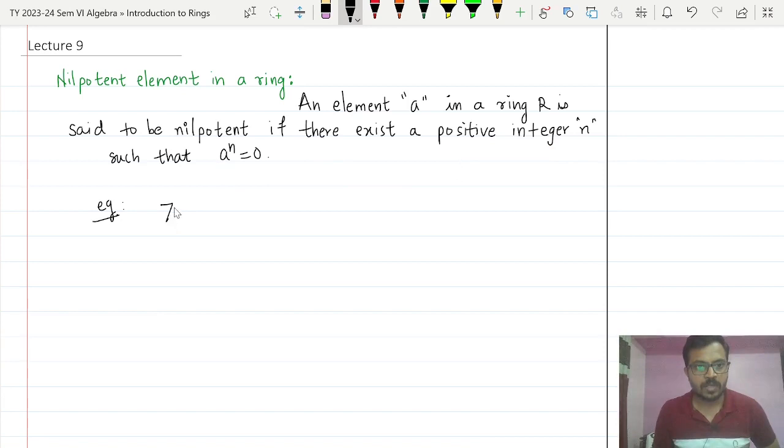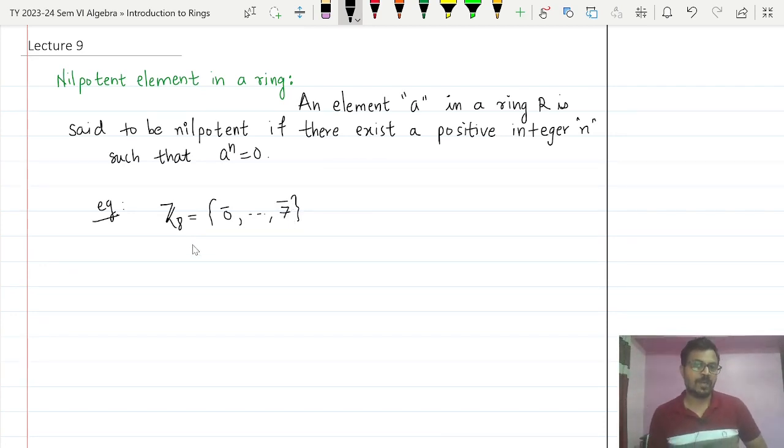For example, we have to find nilpotent elements in Z8. Now what are the elements of Z8? Starting from 0 bar, that goes up to 7 bar. Now remember, we are searching for a positive power n such that a raised to n is equal to 0. Now let us try it for each element in Z8.